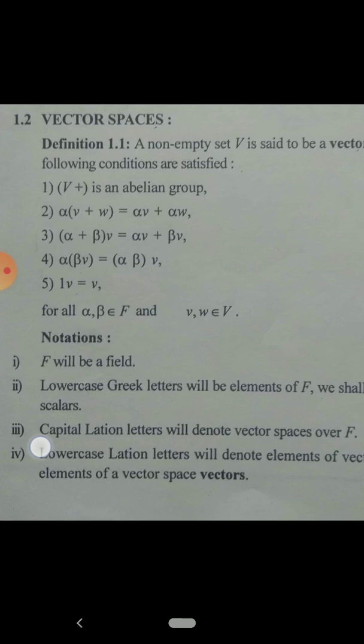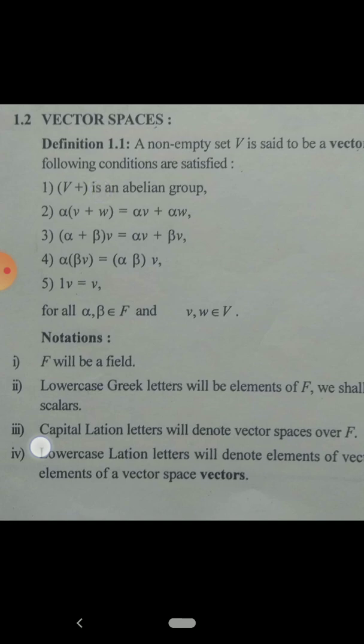Fourth, alpha(beta v) = (alpha beta)v. And fifth condition, 1v = v, for all alpha, beta belonging to F and v, w belonging to V. If these 5 conditions are satisfied, then we say that the set V is a vector space over the field F.